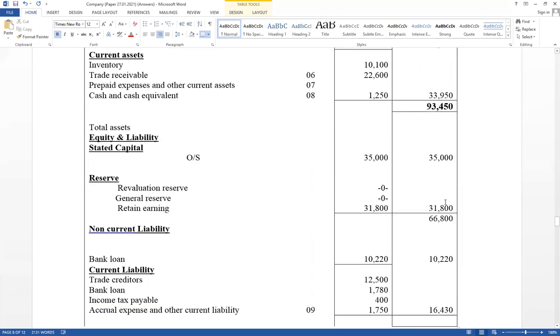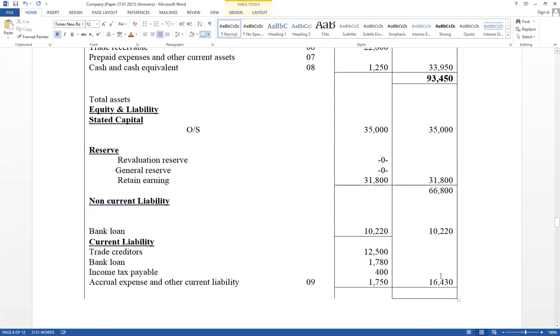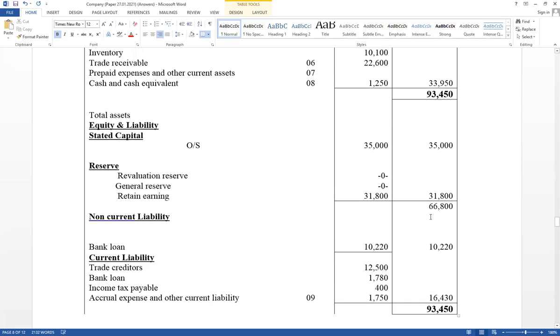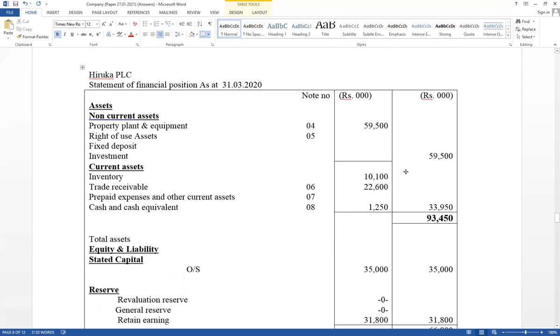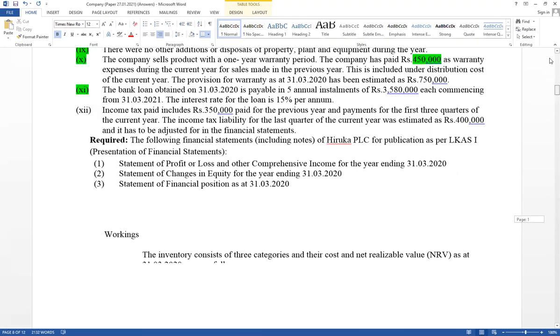And take liability and equity. Here total amount also equal 93,450. This is the 2018 paper. Think what there are more related transactions. Part of adjustment has been recorded. Think about important point this one.